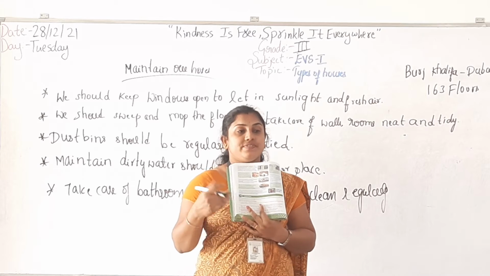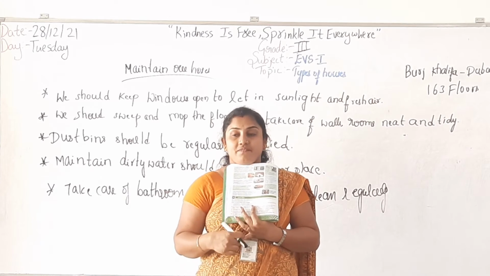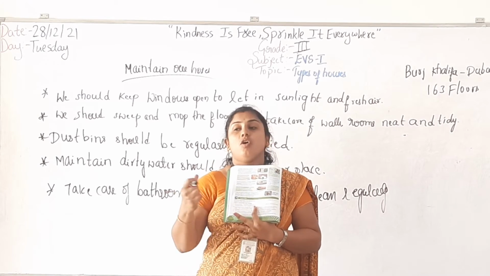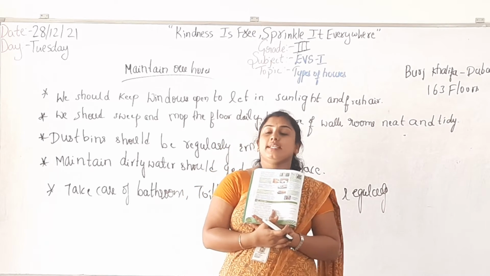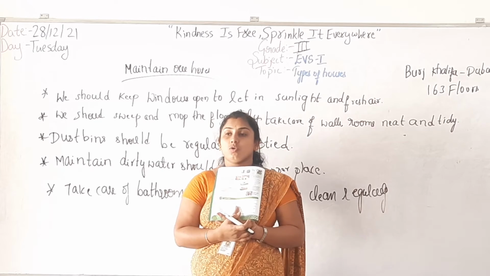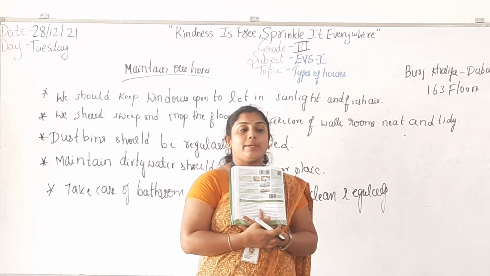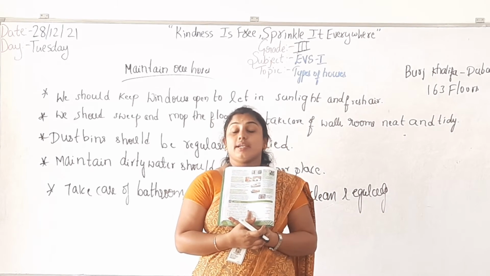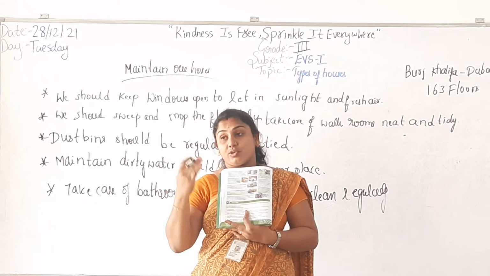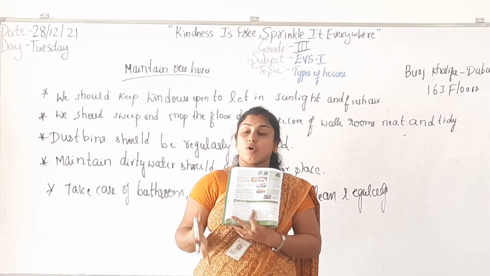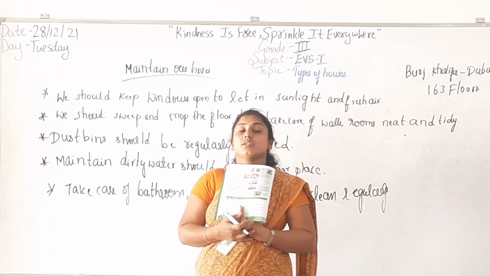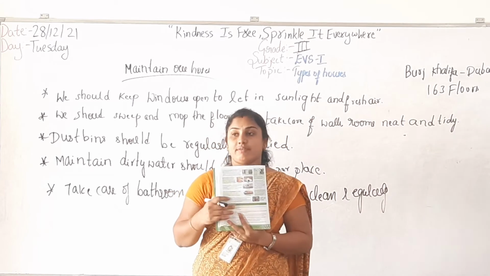Suppose people lose their houses in a flood, a strong wind or an earthquake, what will happen? The people will lose their homes and they will go to a shelter home, isn't it? That is provided by the government, and they do not know how many people have gone like that. And coming to the animals, they do not know how many animals will be left, isn't it? So they will be on the streets. Okay, you have to write that down.